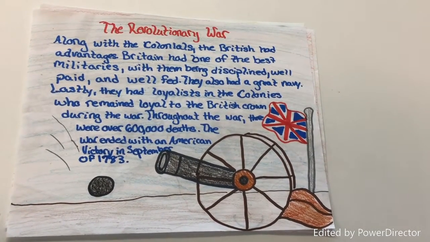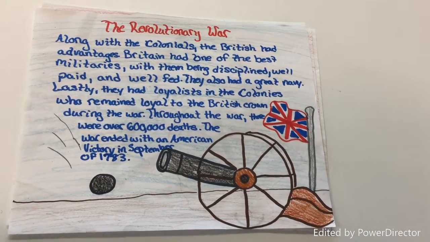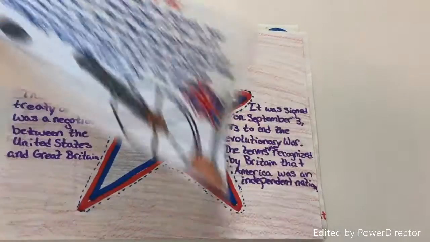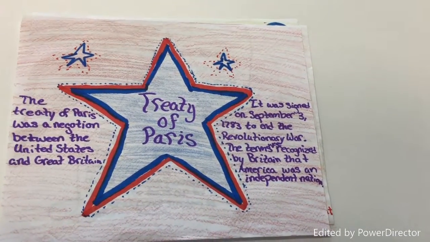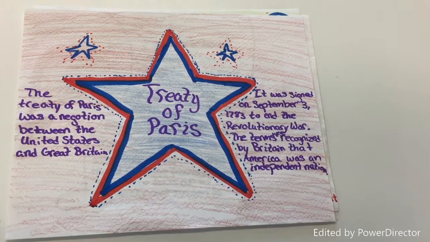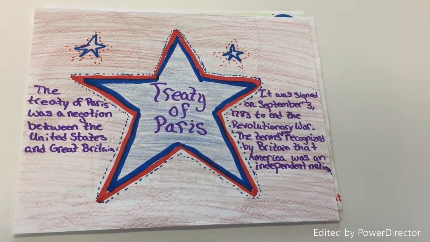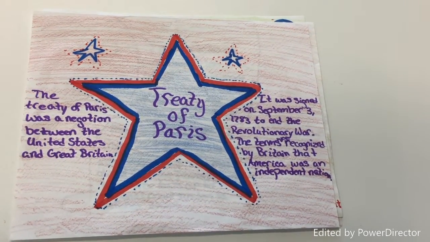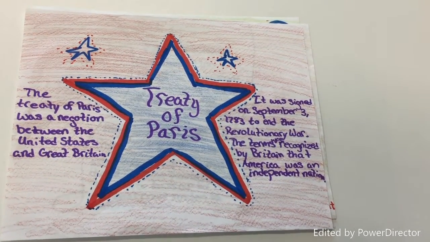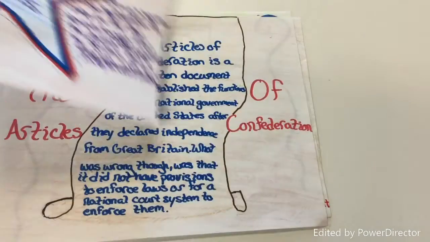Throughout the war, there were over 600,000 deaths. The war ended with an American victory in September of 1783. The Treaty of Paris. The Treaty of Paris was a negotiation between the United States and Great Britain. It was signed on September 3, 1783, to end the Revolutionary War. In its terms, Great Britain recognized that America was an independent nation.